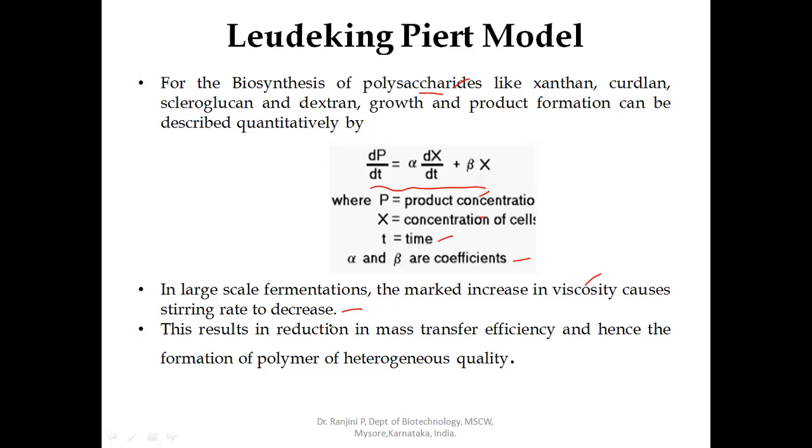When the cells are not homogeneously agitated, the cells will not be in homogeneous contact with the nutrient, due to which the formation of polymer or polysaccharide of heterogeneous quality will result. That means the cells in the vicinity of the nutrient will absorb more nutrient and produce more polysaccharide, and cells which are away from the nutrient cannot absorb it due to the high viscosity and less agitation in the fermenter, so less polysaccharide will be produced. So this results in heterogeneous quality of the bioproduct.